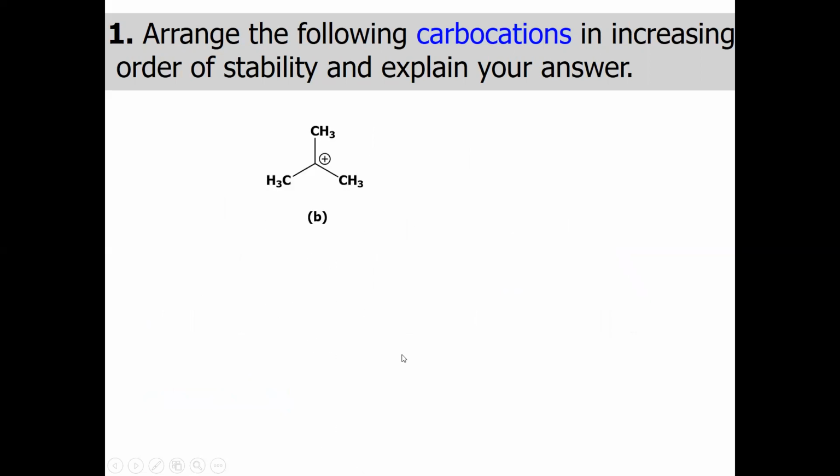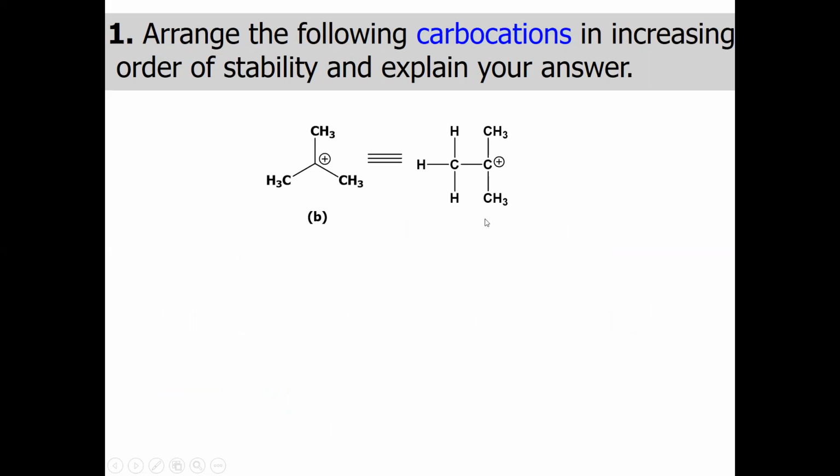Let us see the second part of this question, which is basically a tertiary butyl carbocation. There is no double bond, there is no sp2 carbon, and that's why there is no resonance effect. But I can write this molecule like in this way.